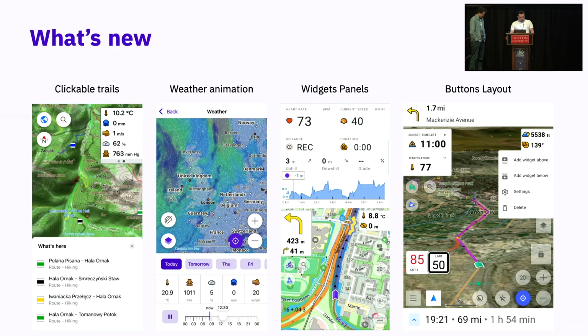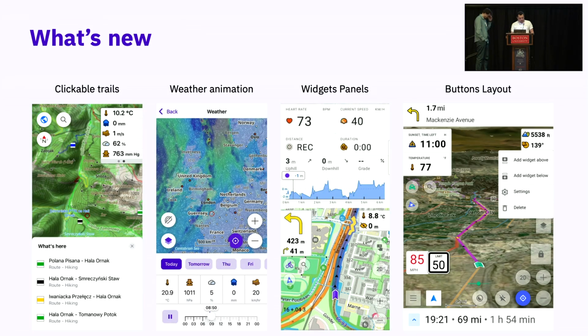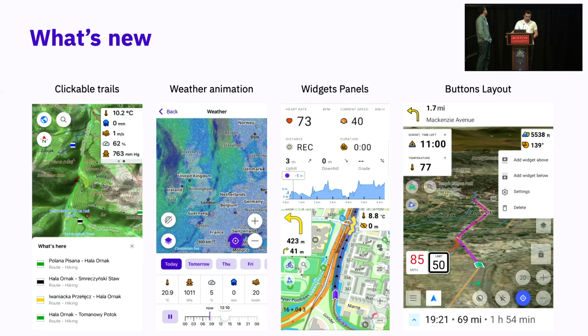Over the past 2 years, since we were in Richmond in 2023, we introduced significant new opportunities, some of which are highlighted here. First, our vector maps contain clickable trails on the map. The user can click a trail to view its info, altitude profile, distance, and start navigation.